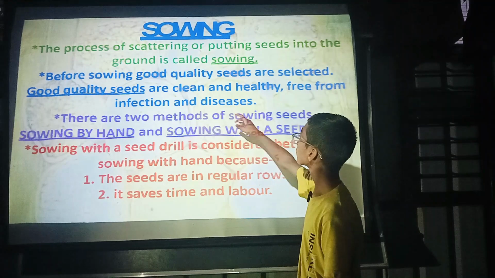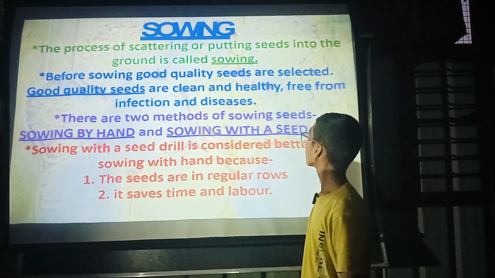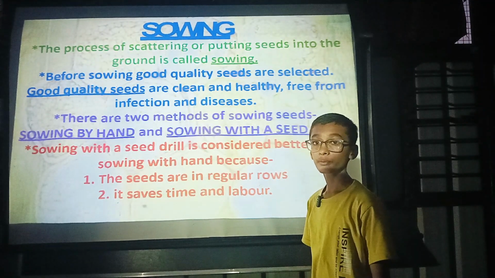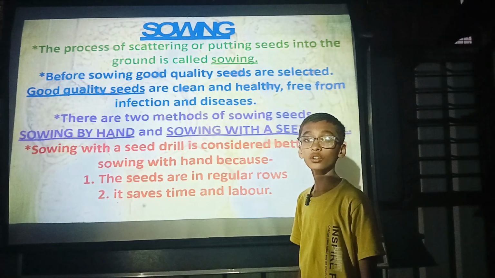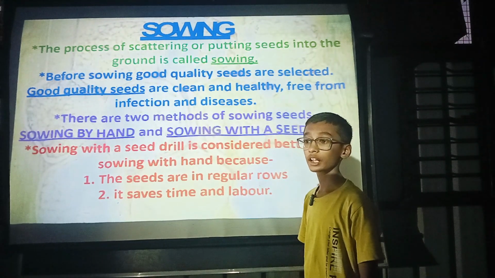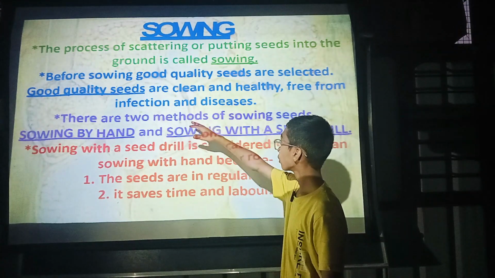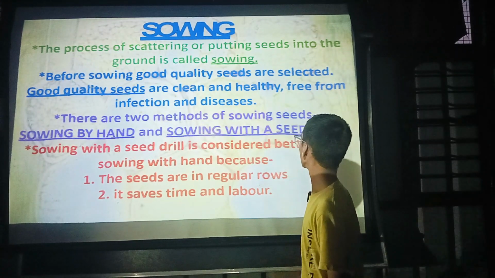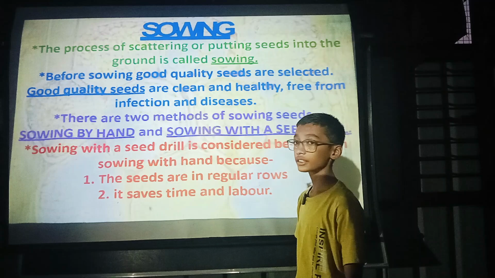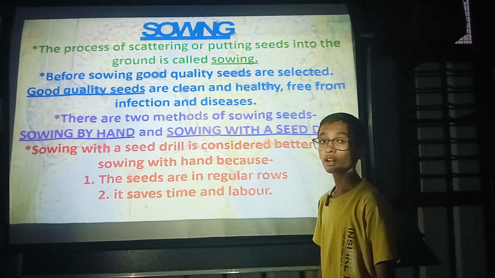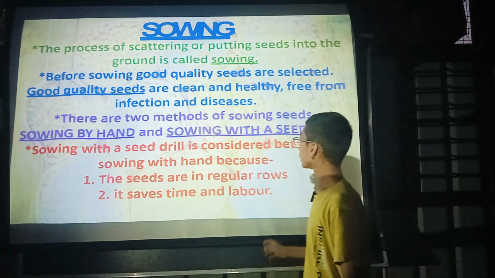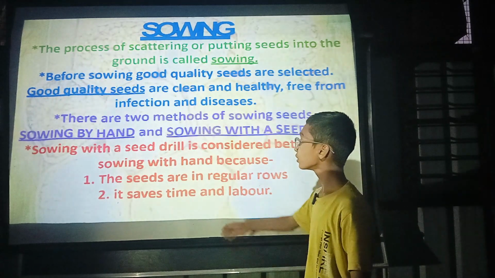Sowing, the process of scattering or putting the seeds into the ground is called sowing. Before sowing the seeds, good quality seeds are selected. Good quality seeds are clean and healthy, free from infection and diseases. There are 2 methods for sowing: sowing by hand and sowing with a seed drill.